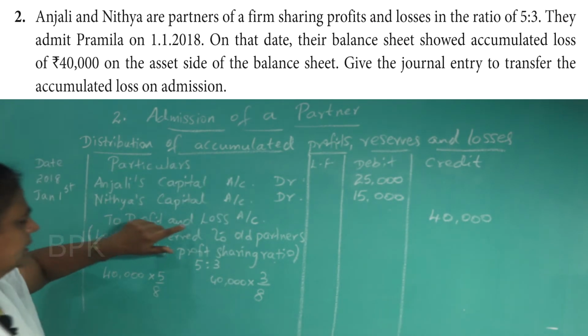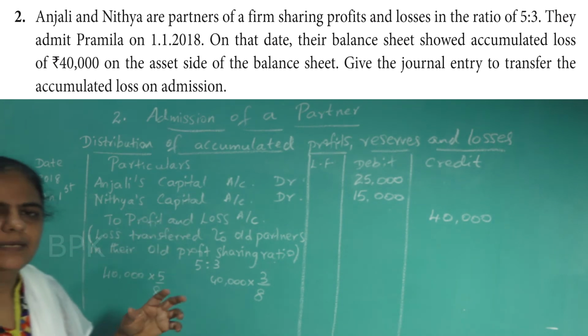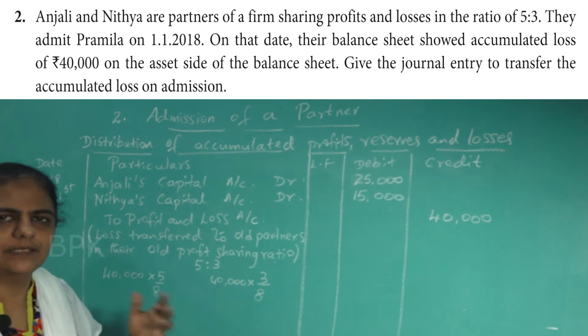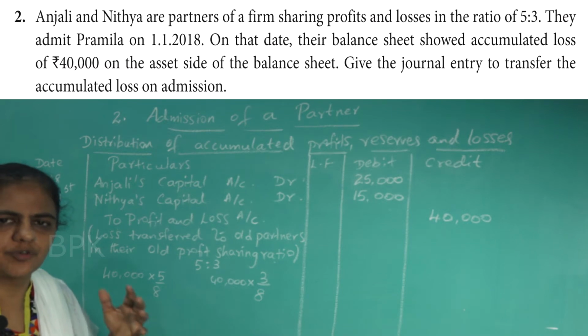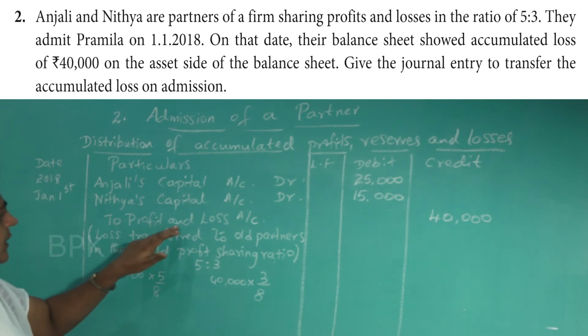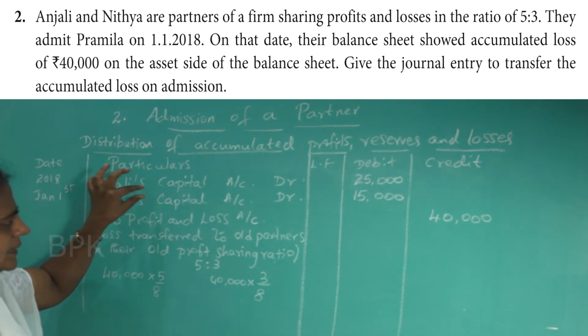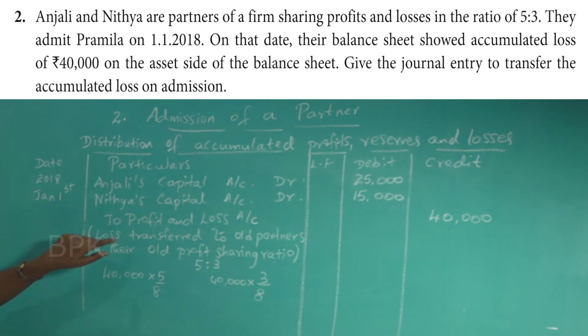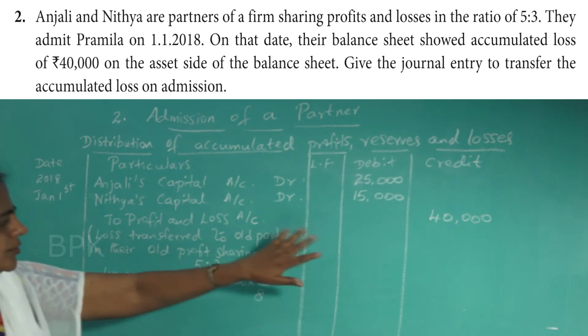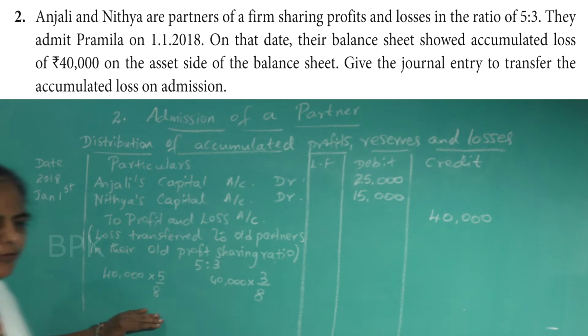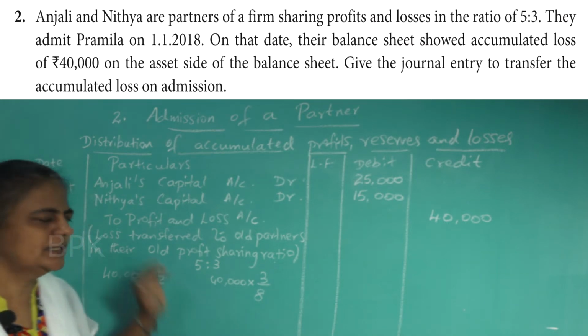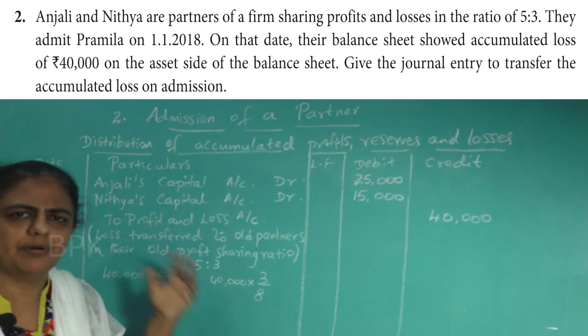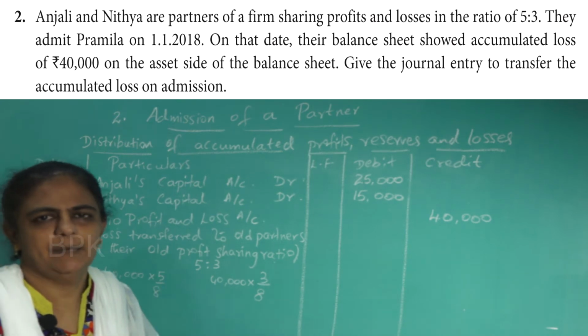Since it is loss, it is shown on the asset side of the balance sheet. Asset side of the balance sheet means it is understood it is loss. Loss means partners' capital account should be debited, to profit and loss account. So this is the journal for loss. Suppose if it is profit, it will be the reverse. Partners' capital account will be credited.